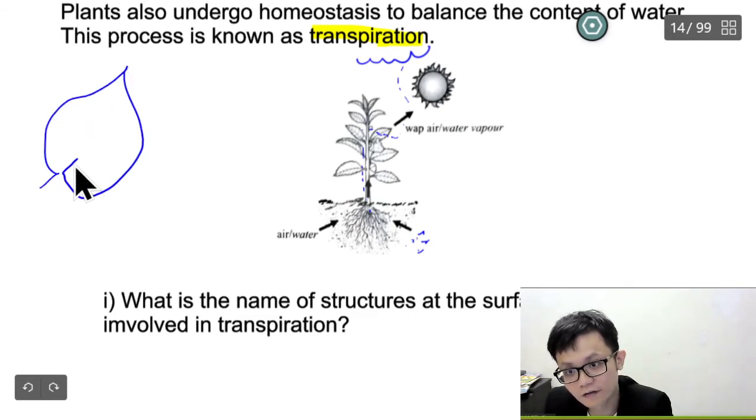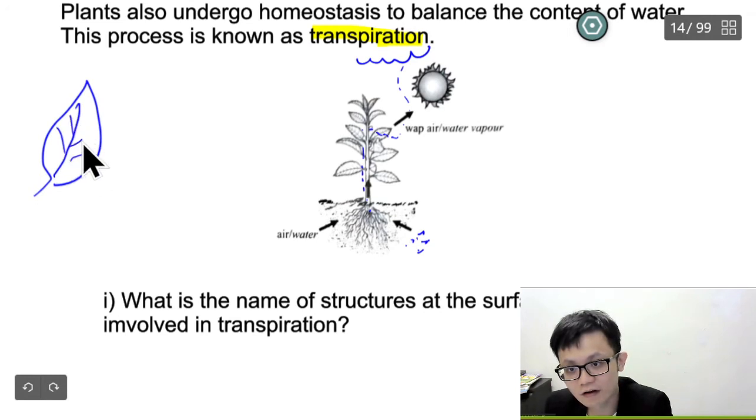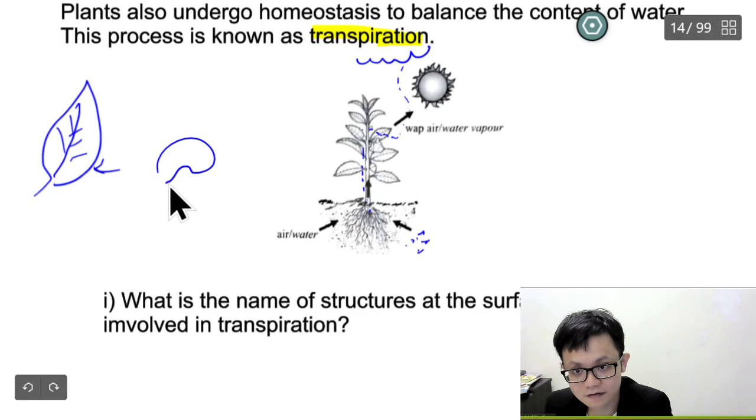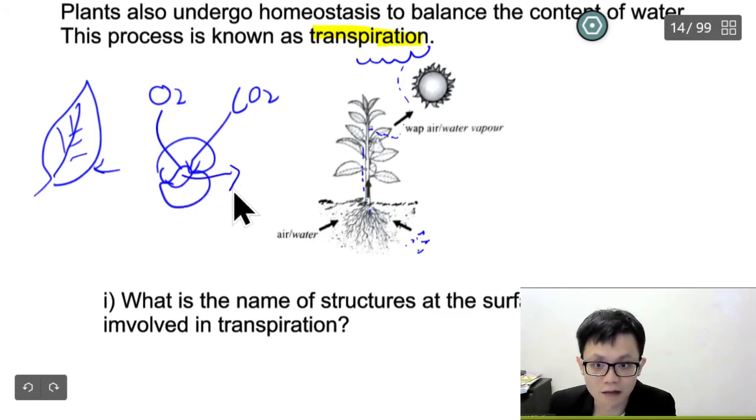Below the leaf, there is something that we call the stomata, something like this. So this is the thing where the carbon dioxide can go in and then oxygen can come out, something like this. It's also a place where water will come out.